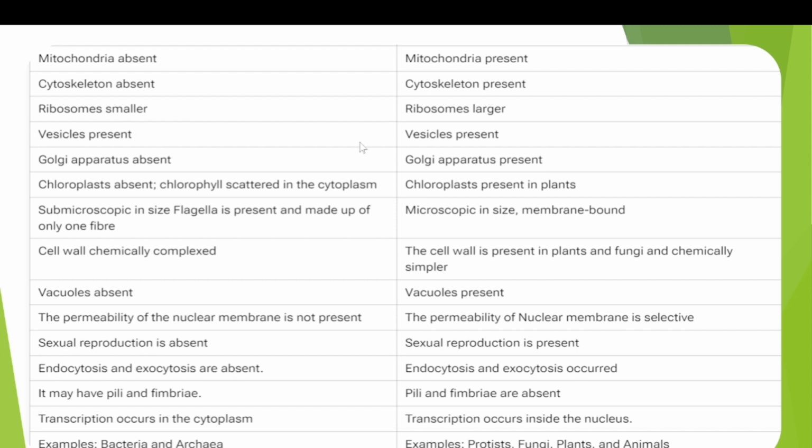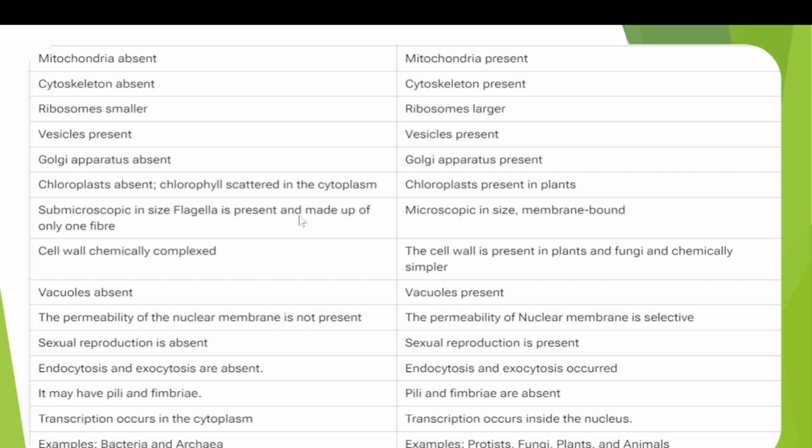Vesicles are present in both prokaryotes and eukaryotes, because transport of materials is needed in both. Golgi apparatus is absent in prokaryotes, whereas it is present in eukaryotes. Chloroplast is absent in prokaryotes, and chlorophyll is scattered in the cytoplasm in some photosynthetic bacteria. Among eukaryotes, only plants contain chloroplasts.